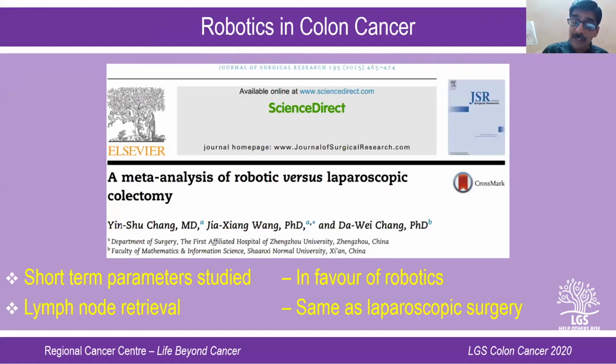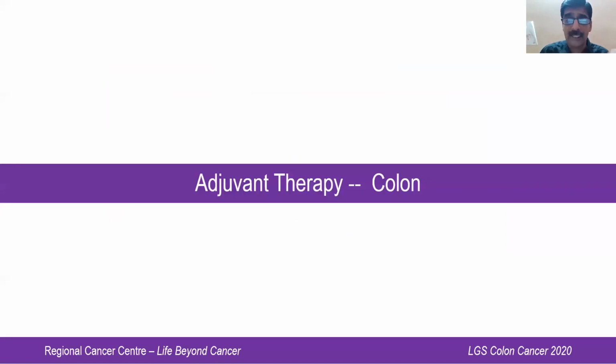But the point is whether we have evidence for robotic surgery. Again, majority of centers have moved over to robotic surgery, but again, short-term parameters are in favor of robotics over laparoscopy. Lymph node retrieval also shows that robotic surgery is as good as laparoscopic surgery. So probably we may be moving into more and more of robotic surgery over and above laparoscopic surgery. So I don't think there is any confusion or any need for discussion on that aspect.